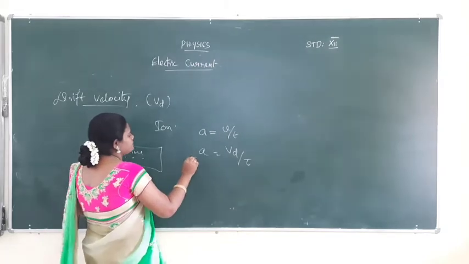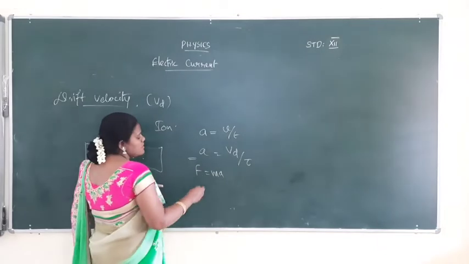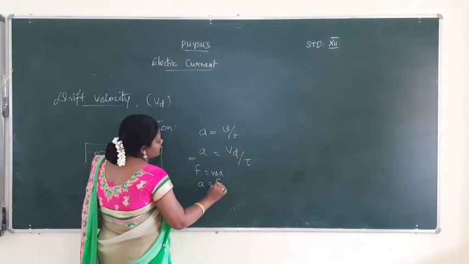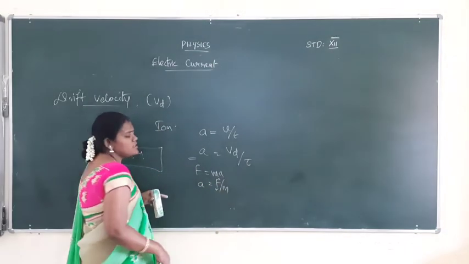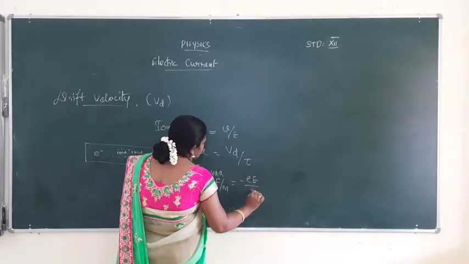And then A, what is A? F is equal to ma is the formula in Newton's second law. A is equal to F by m. What's the force formula? The electrostatic force is equal to minus eE, so A is equal to minus eE by m.